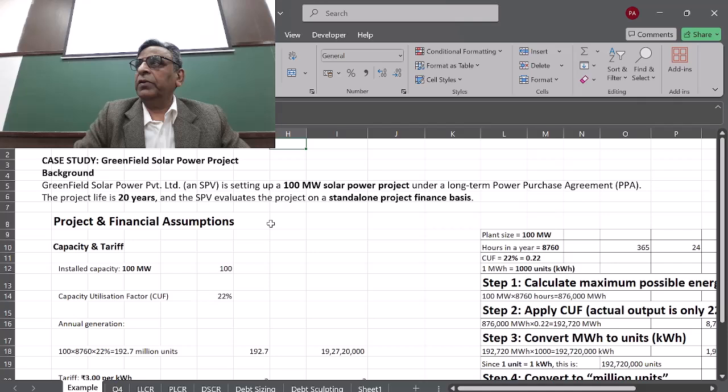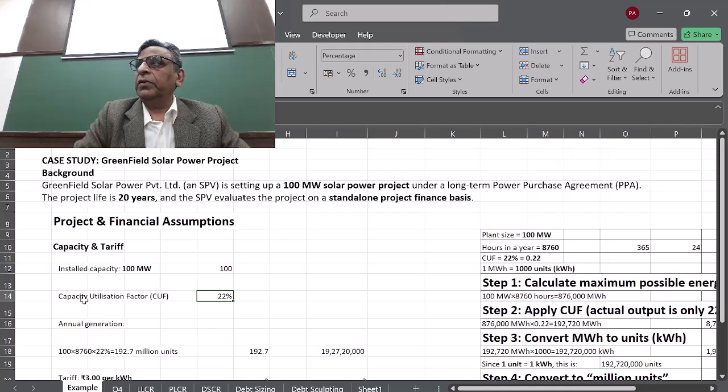The capacity utilization is 22%. Now, any questions there? 22% is a normal capacity utilization for any solar project. It can vary between 18, 19, 20, 22, 23, 24, but not 100% or 80%, 70%, as normal companies can operate at a very high level. Why? Any thought come to your mind? In the case of a solar project, the plant cannot produce at 100% capacity. Abdul, just guess. That's a good point, you can elaborate on that.